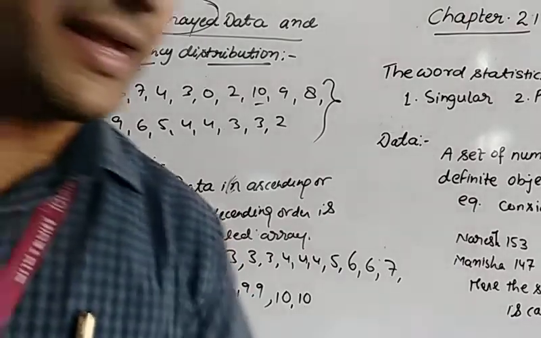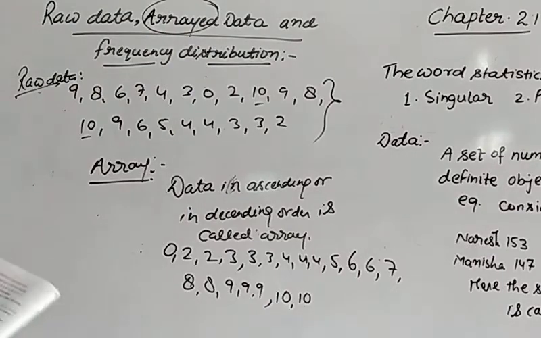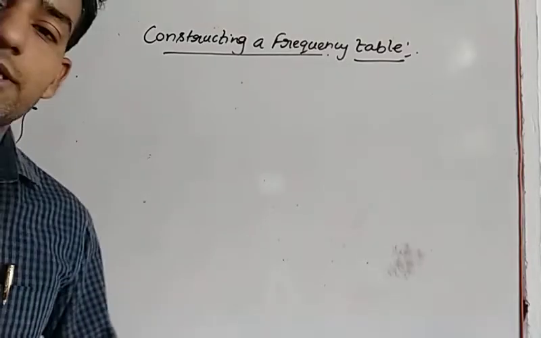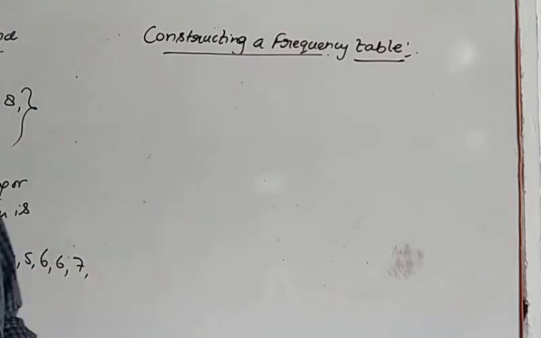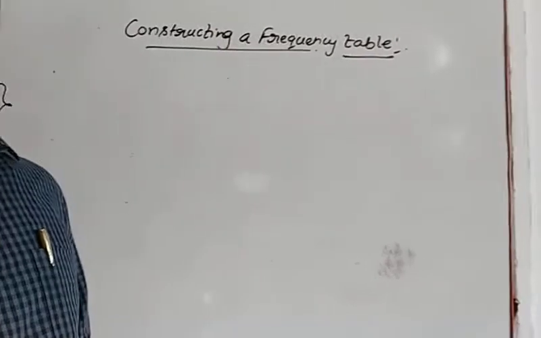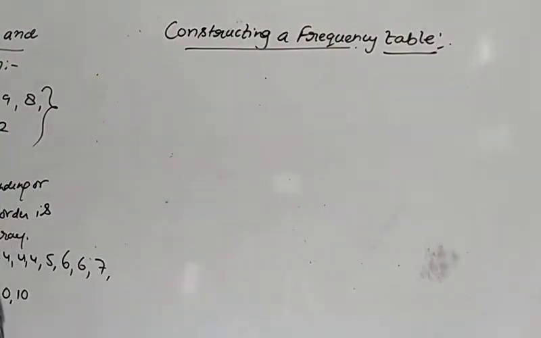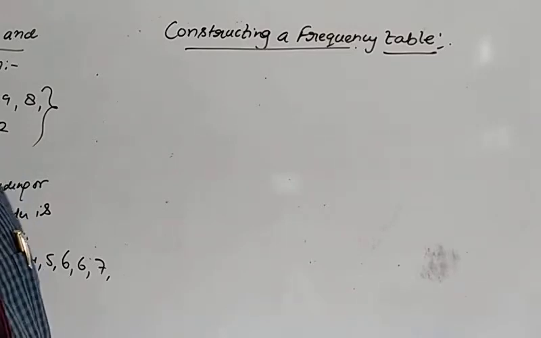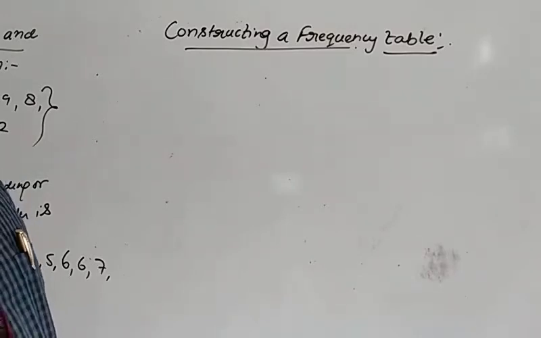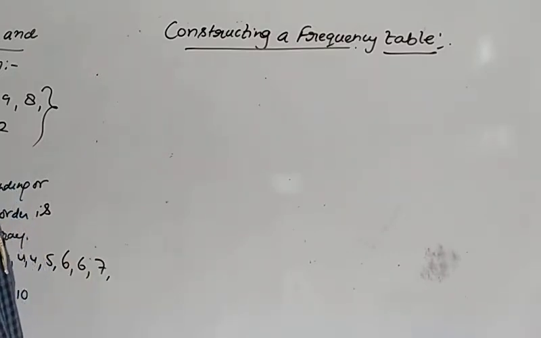Okay. Now after arrayed, I have written here frequency distribution. Now see, how do we make a frequency distribution table? Let us see how we construct a frequency distribution table. A frequency table means if we have some data, let us write marks obtained or heights of the students or money with the students, or you can write the body temperature of some people, anything you can write. So I will write the marks of the students. Let us see, 30 or 20 students are there, they have got some marks.